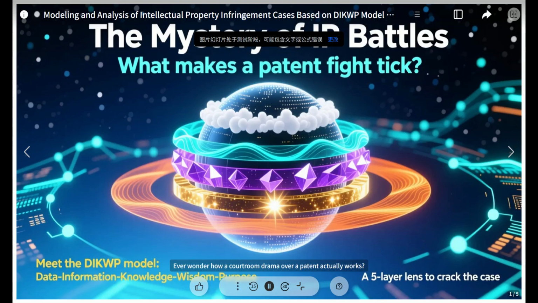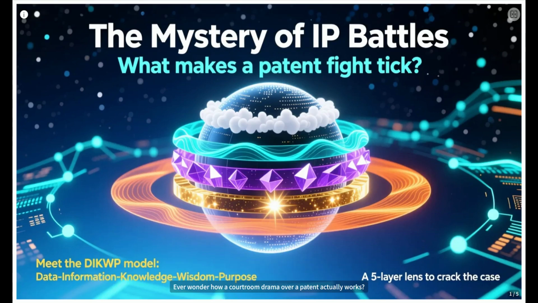Ever wonder how a courtroom drama over a patent actually works? It's not just about who's right, it's about layers of meaning, hidden agendas, and the constant push and pull between facts and feelings. We're diving into the secret sauce, the DIKWP model.